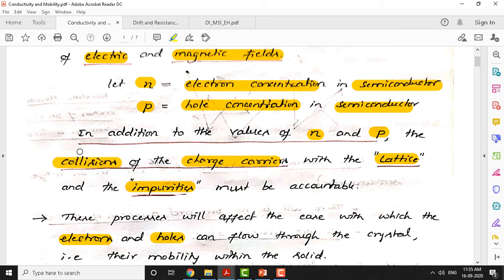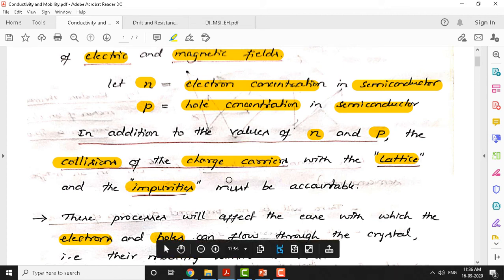With reference to what collision takes place here, one way collisions can be visualized is as lattice collisions. That means an electron may collide with the silicon lattice of neighboring atoms or other silicon atoms. That is one possibility. The other possibility is that charge carriers even collide with impurity elements. You know that last class we discussed N type and P type semiconductors.